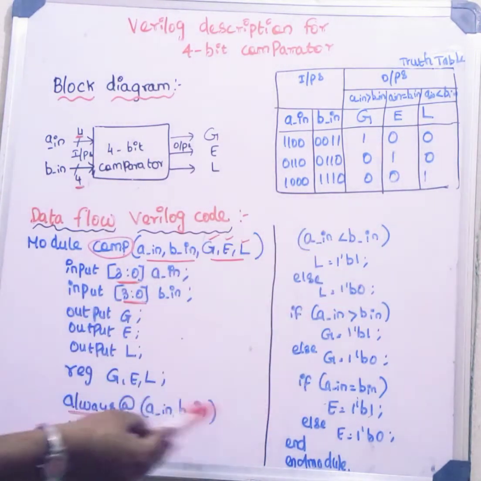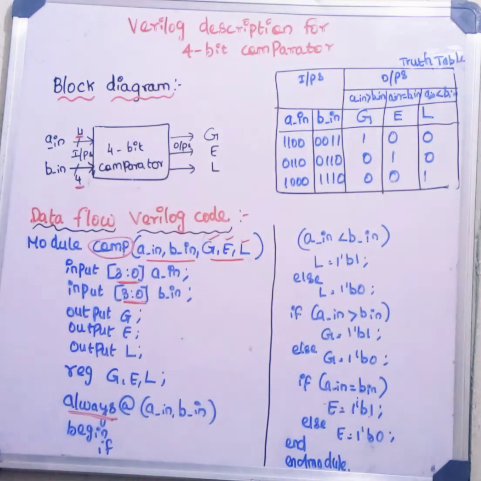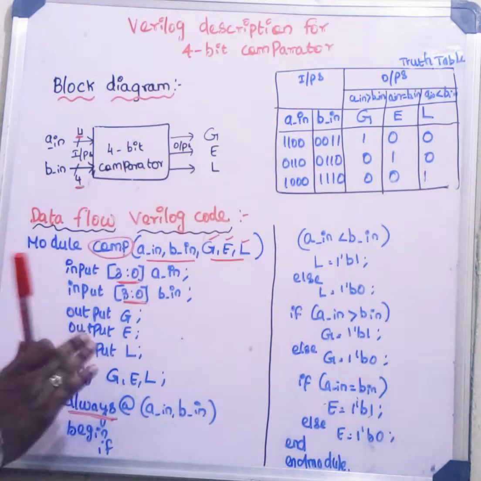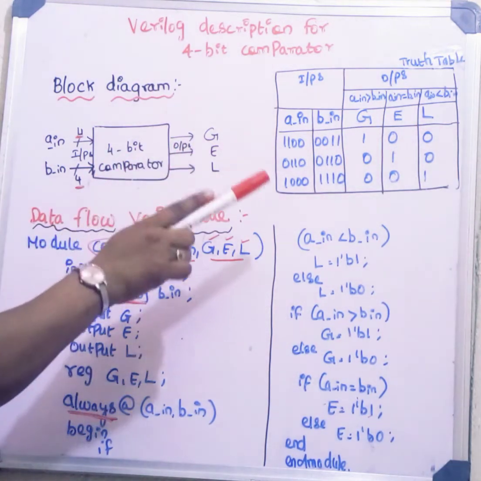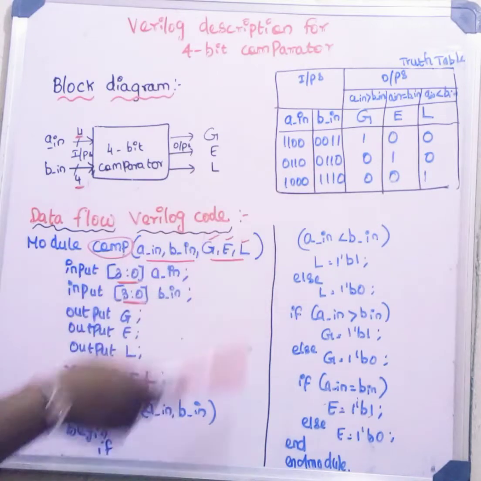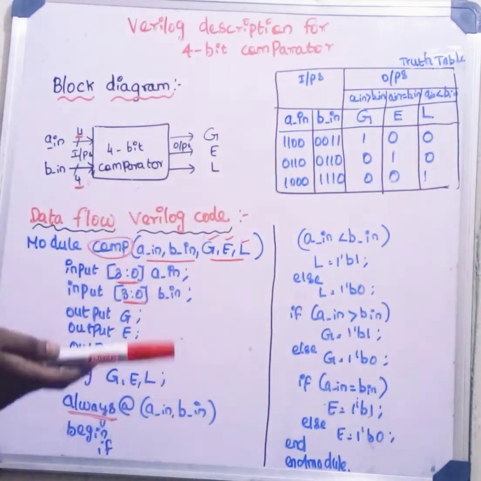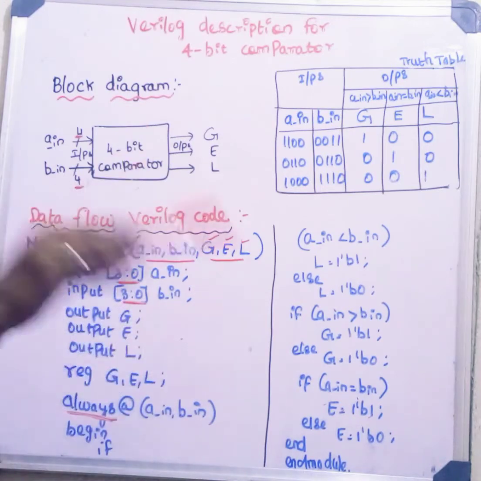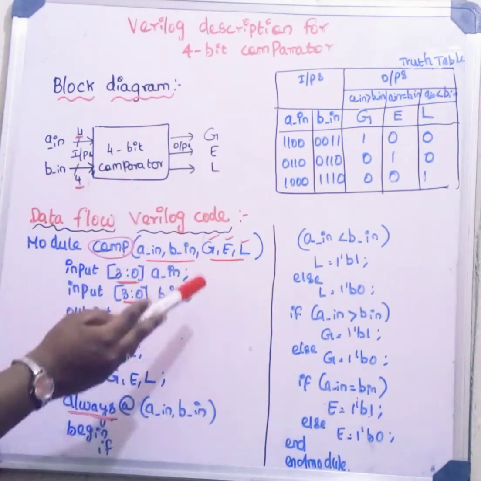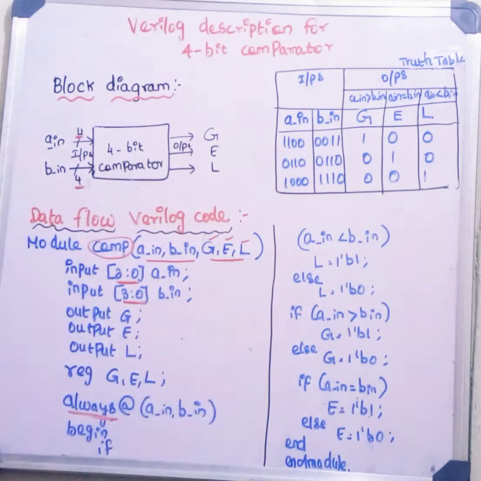In this way, we can construct our own program in VERILOG description. Here, I explained in data flow modeling. We can write in behavioral, structural, gate level also. For a comparator, by simplifying the truth table, you can construct your own logic diagram. Then, as per the logic diagram, whichever gates you get, by using those gates, you use the structural model to write the VERILOG description.